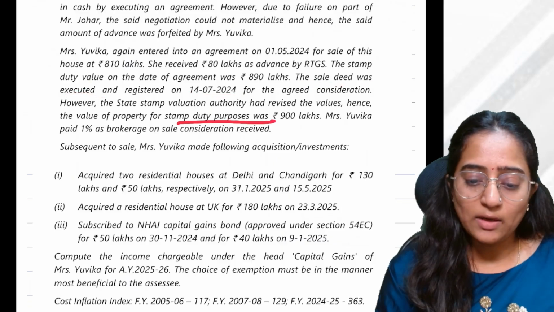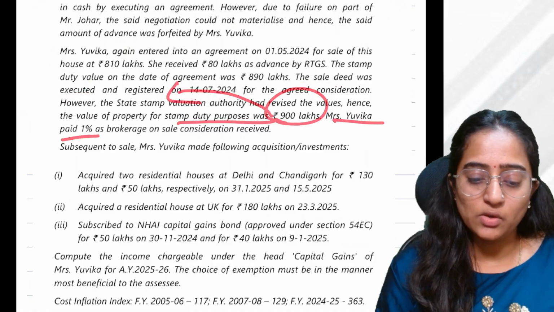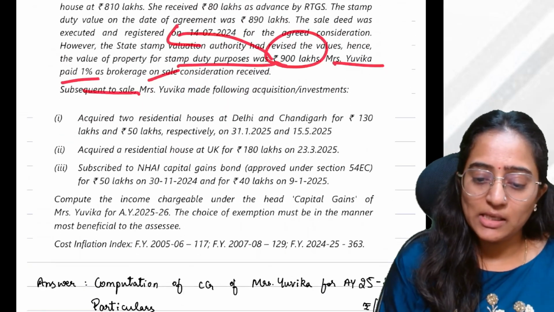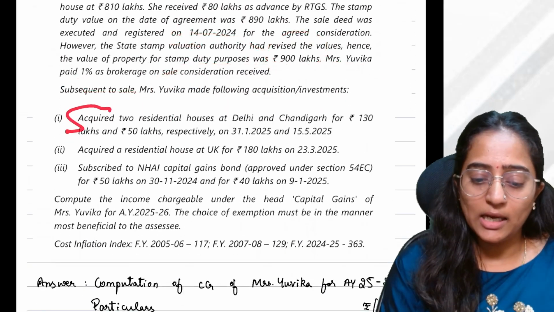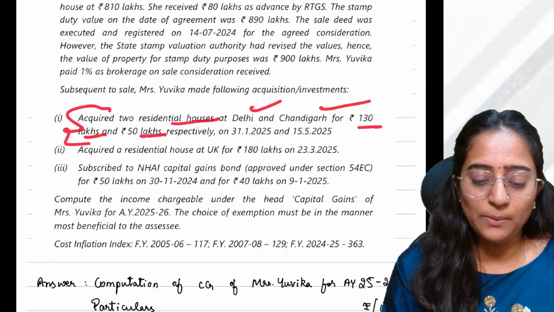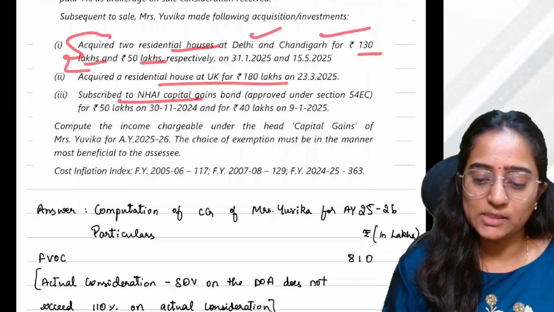And the stamp duty value as on the date of registration is 900 lakh. Mrs. Yuvika paid brokerage of 1%. Clear? Now, subsequent to sale, she made the following investment. She acquired 2 residential houses at Delhi and Chandigarh for 130 lakh and 50 lakh. At UK, one property she purchased. NHAI bonds she has purchased.